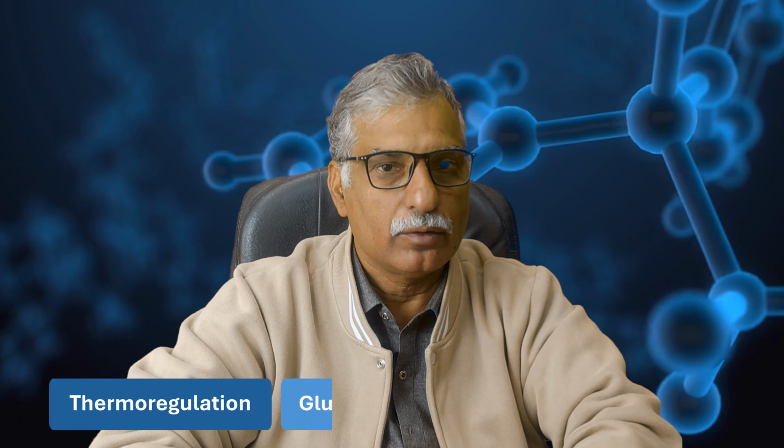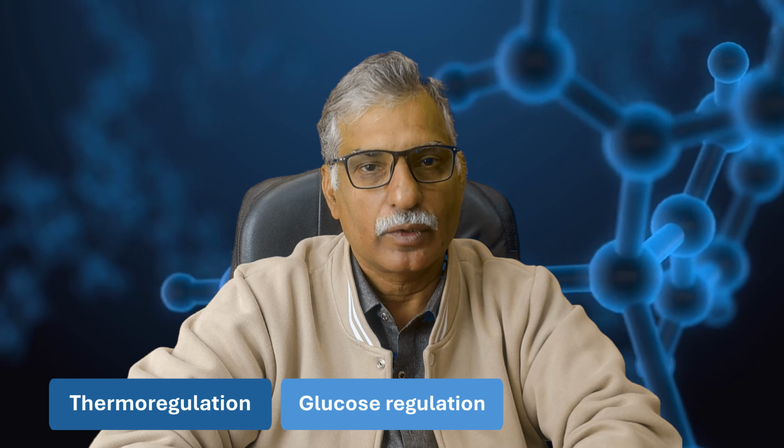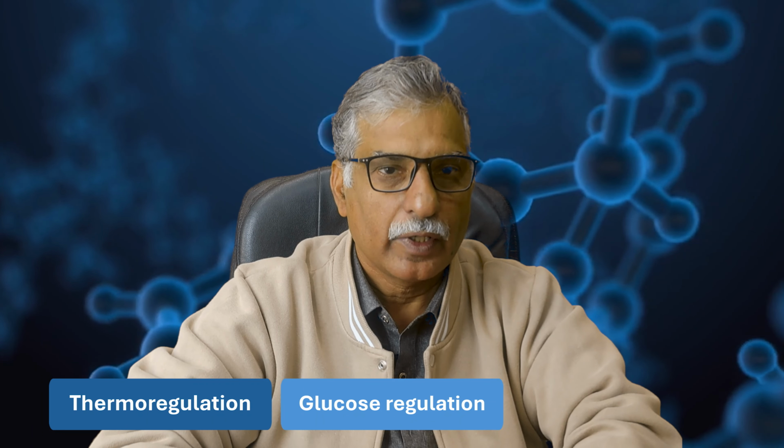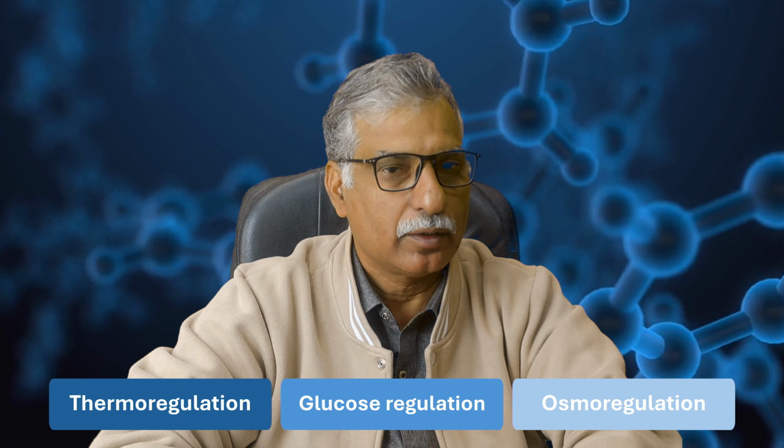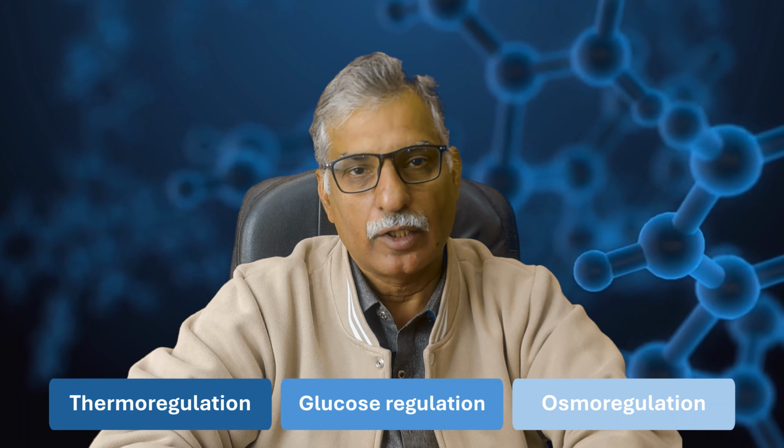In today's discussion of homeostatic control, we will be discussing three important body control parameters. One is thermoregulation, that is maintaining body internal temperature. Second is maintaining blood glucose concentration, what we call glucose regulation. And the third is maintaining the water level in the body, what we call osmoregulation.